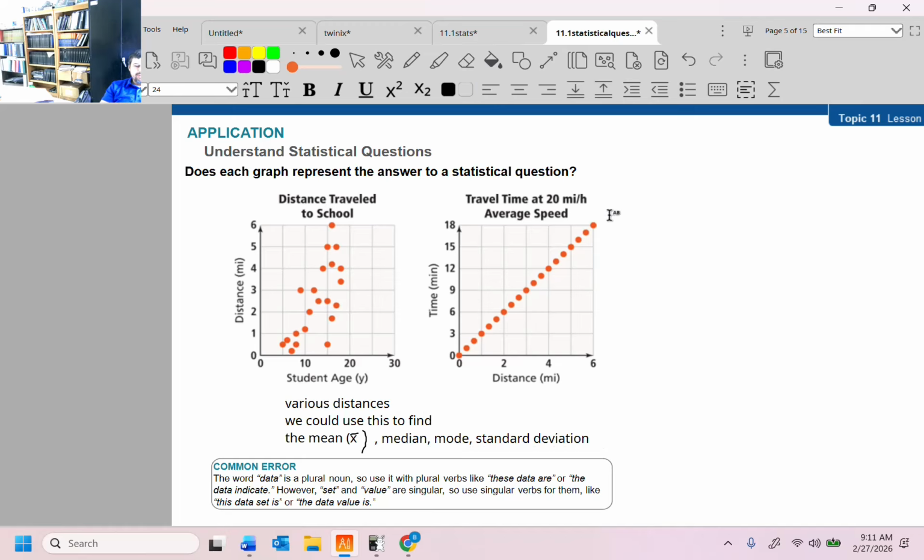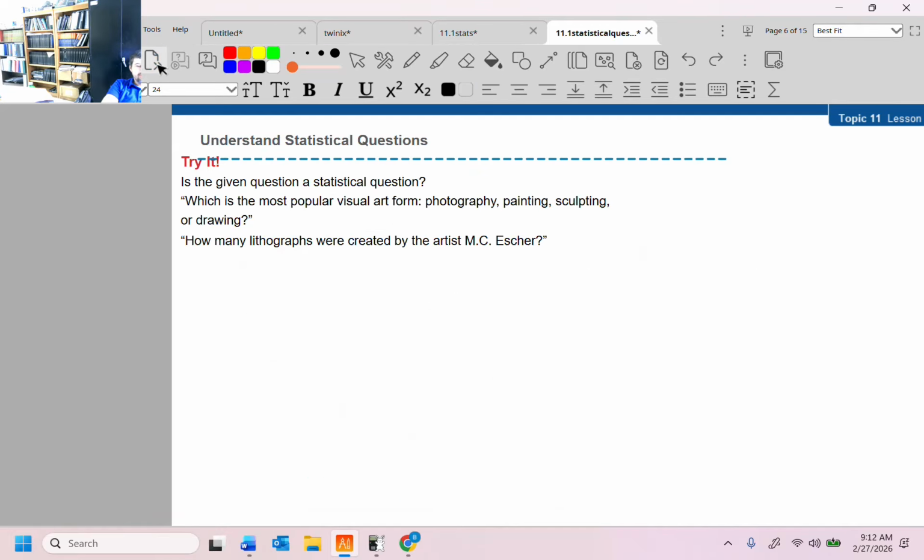Versus the second one, which is the travel time at 20 miles an hour, and it shows a graph of the average speed. Well, this is not really answering a question. There literally is no question. It's showing you distance when you travel 20 miles per hour. There's nothing going on there. So the first is definitely a graph that can represent answers to a statistical question. This thing is just a math problem. Nothing more. It's like legit y equals mx plus b.